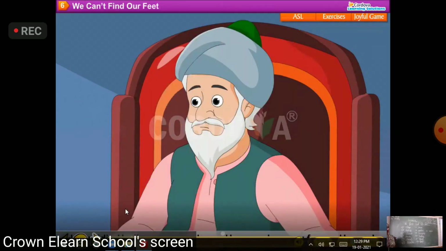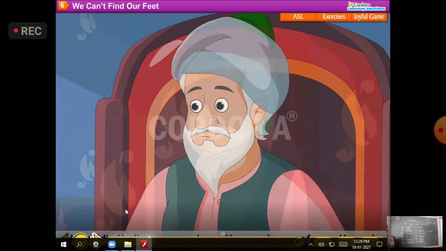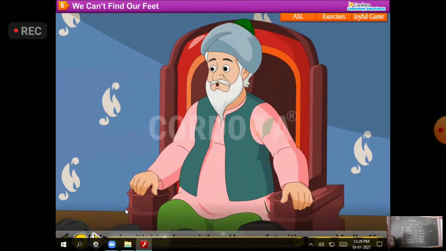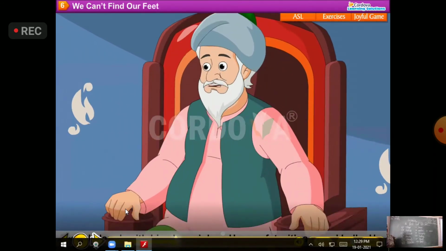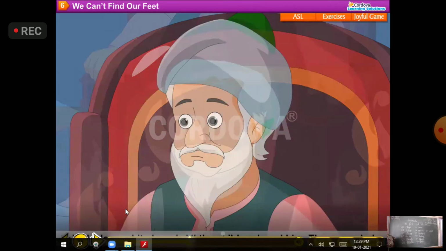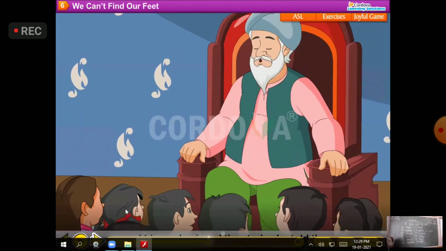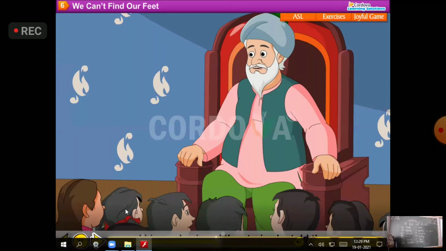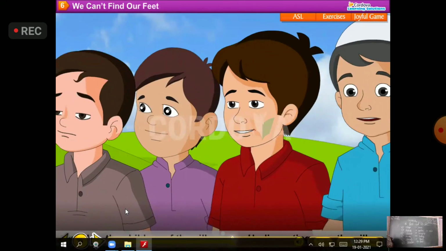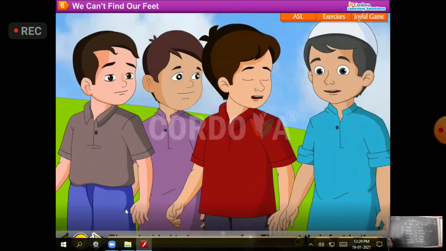Nasiruddin Hoxha was very clever. He was also very funny. He made people laugh with his clever jokes. He was fat with a round belly. He had a long white beard. All the children loved him. They crowded around him and enjoyed the stories he told them. One day, the children of the village saw Hoxha resting near the village stream. They decided to have some fun.